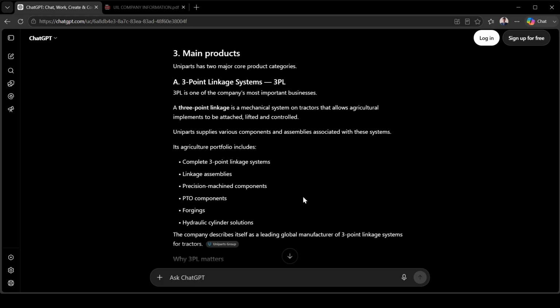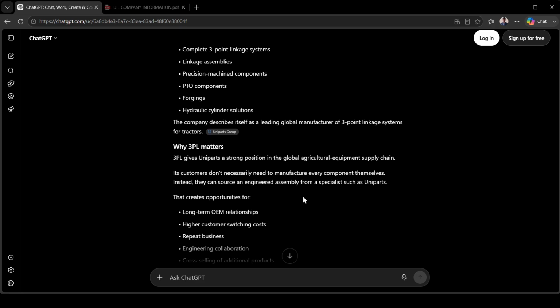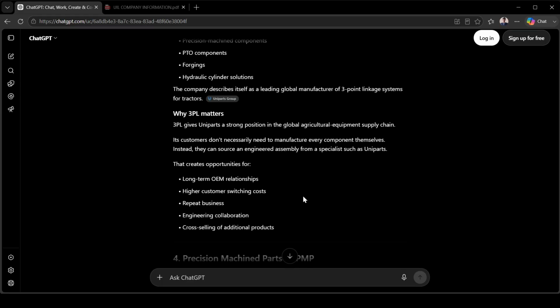The main products: Uniparts has two major core product categories. The first one is the three-point linkage system, 3PL. 3PL is one of the company's most important businesses, and a three-point linkage is a mechanical system in a tractor that allows agricultural implements to be attached, lifted and controlled. Uniparts supplies various components and assemblies associated with these systems. Its agricultural portfolio includes complete three-point linkage systems, linkage assemblies, precision machine parts, PTO components, forgings, and hydraulic solutions. The company describes itself as a leading global manufacturer of three-point linkage systems for tractors.